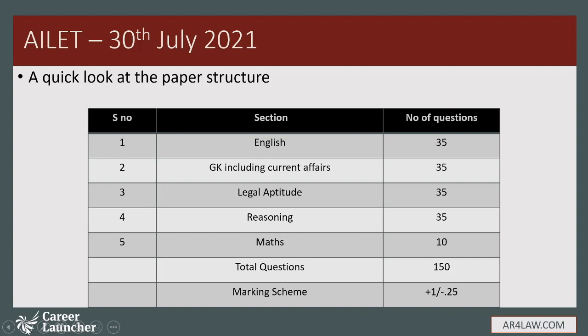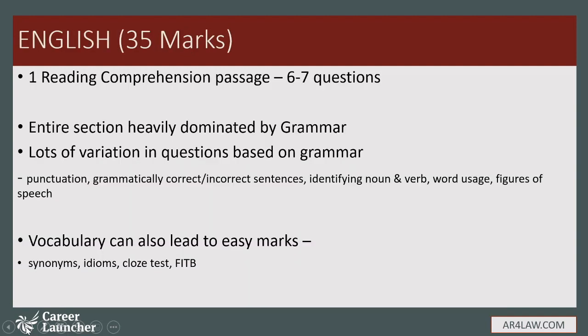So let's understand what has been the trend of all these sections in the previous few years of ALET. Now if we talk about English, which carries 35 marks, English has a very predictable structure here. You would find one reading comprehension passage with 6 to 7 questions.